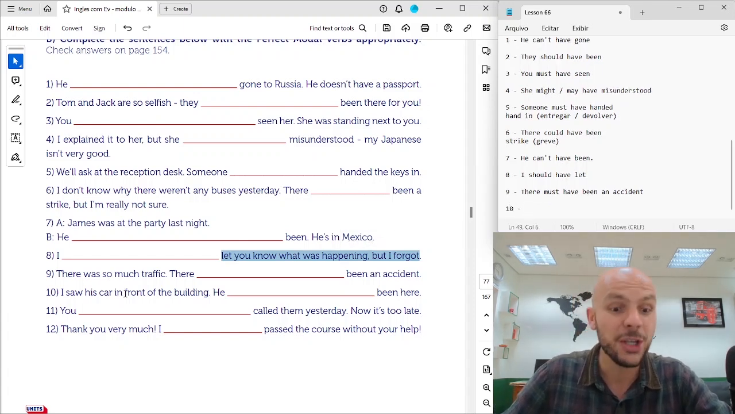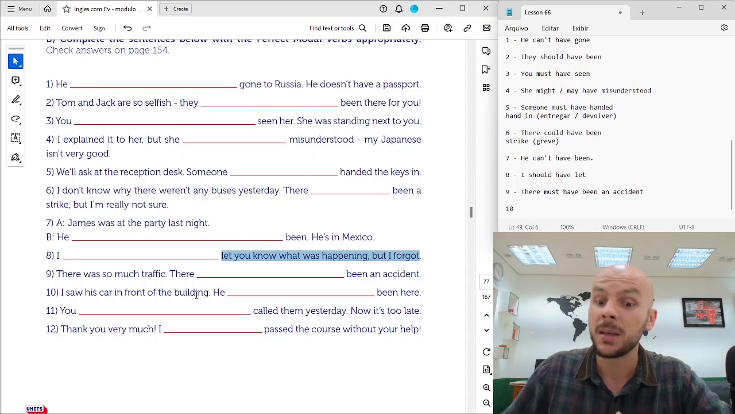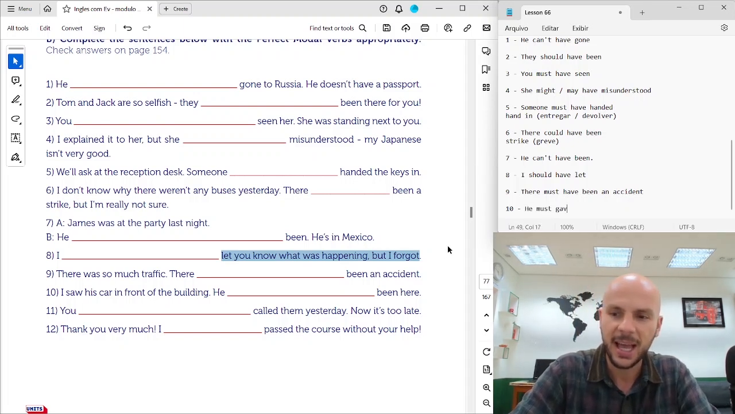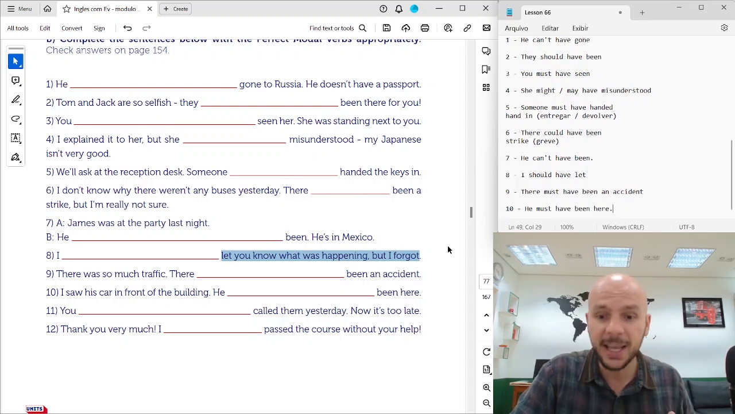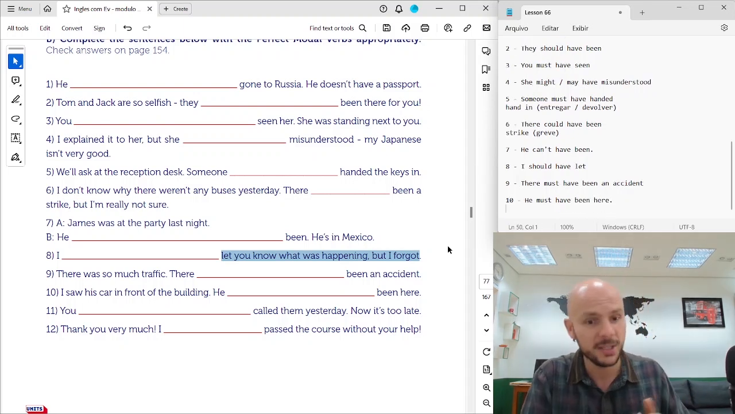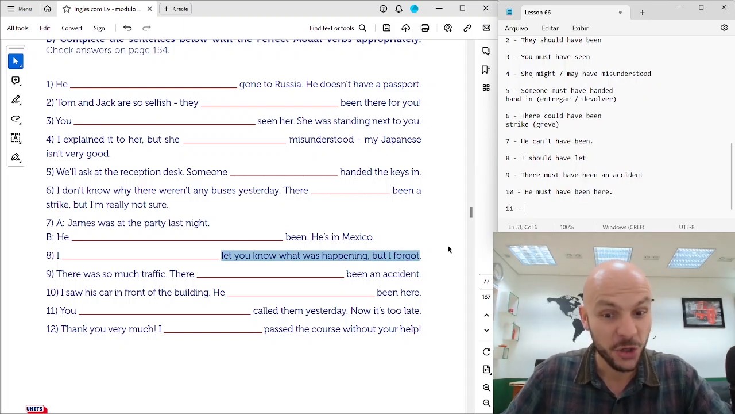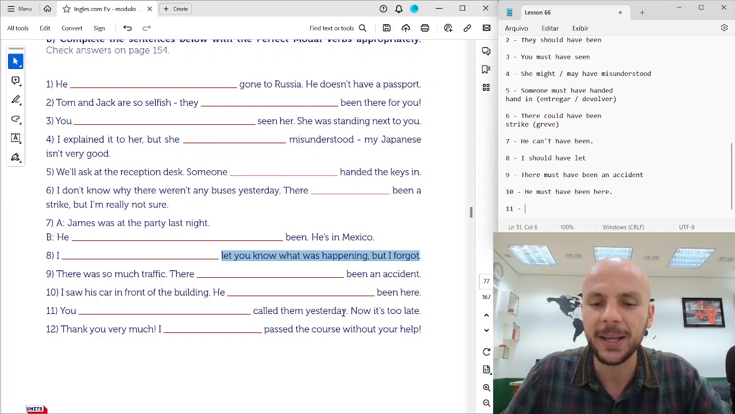10. I saw his car in front of the building. He must have been here. Yes, he must have been here, okay? Because I saw his car in front of the building. All right?